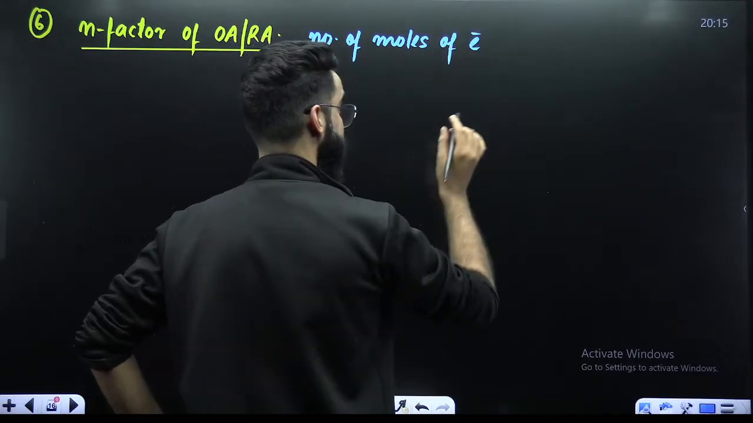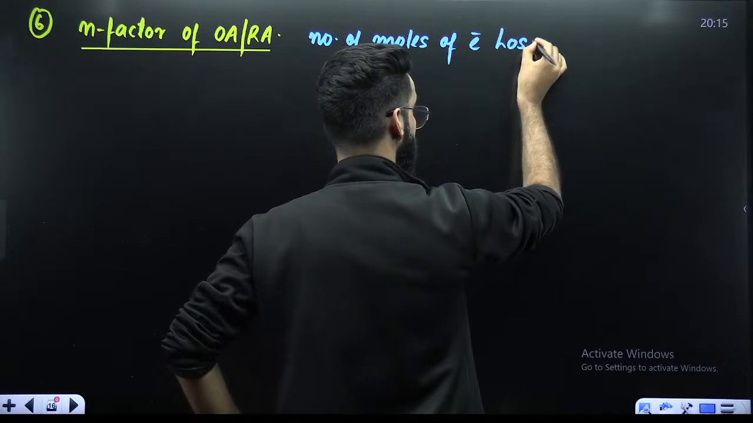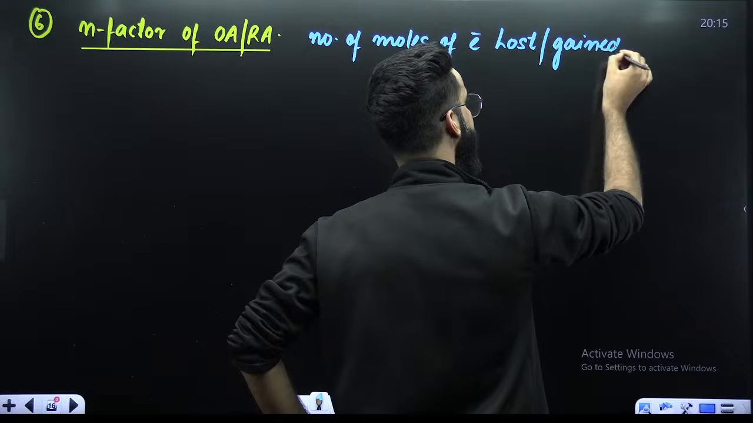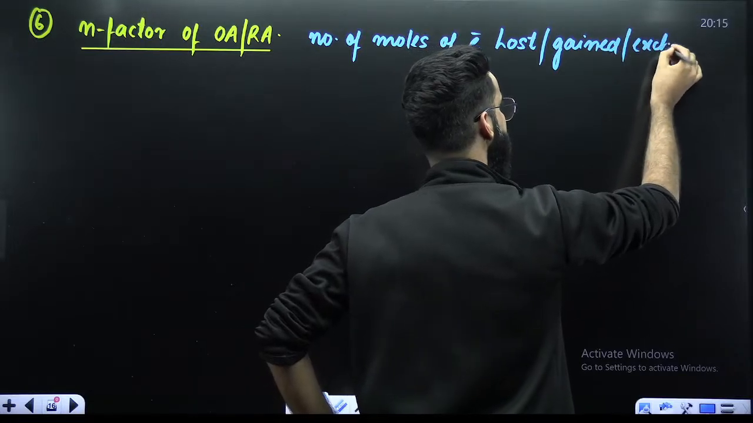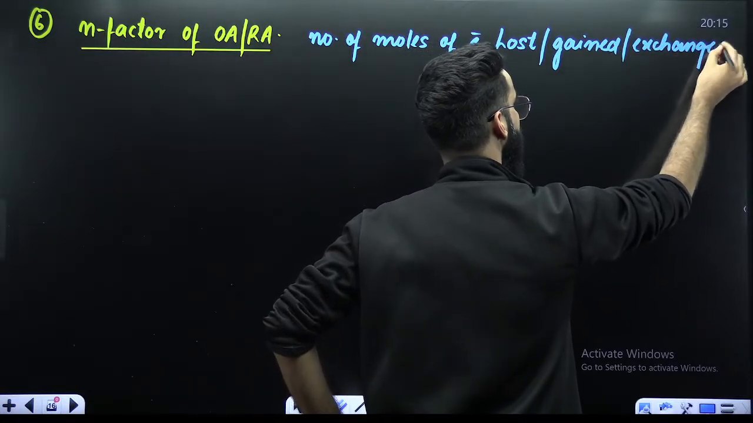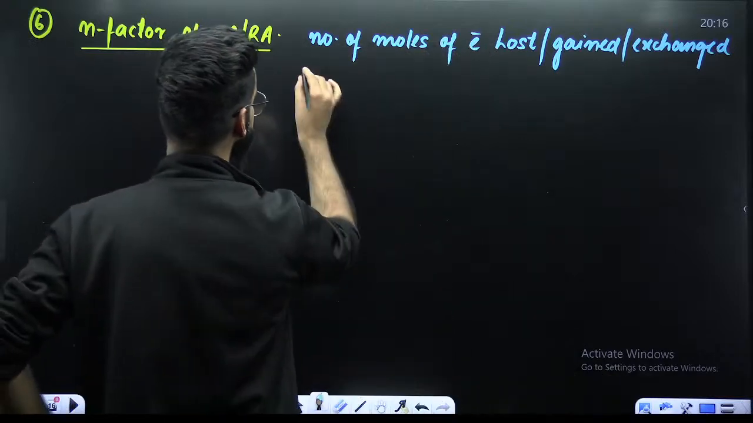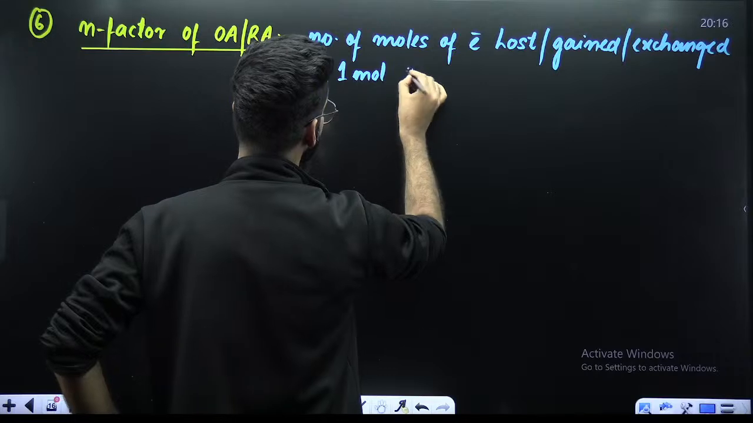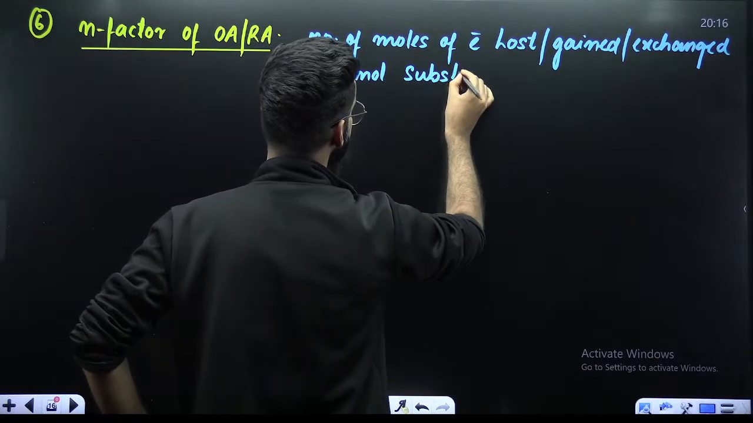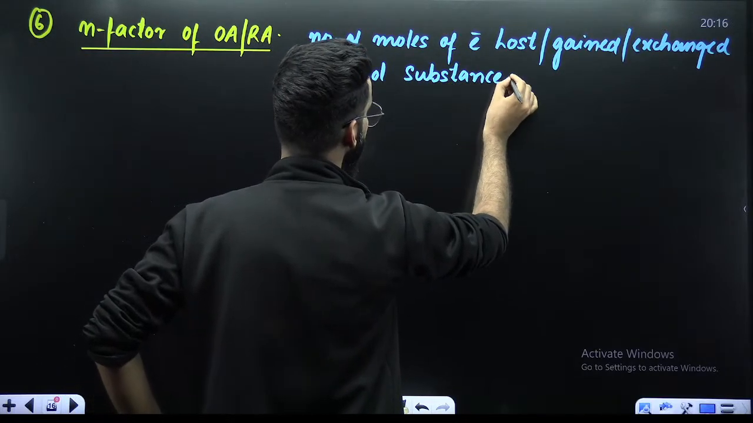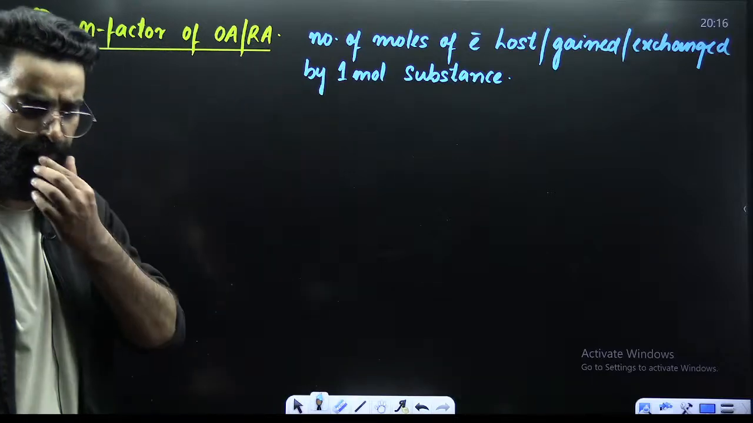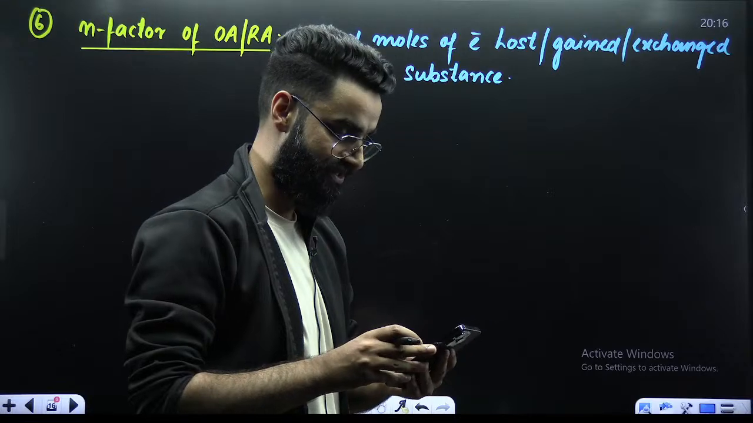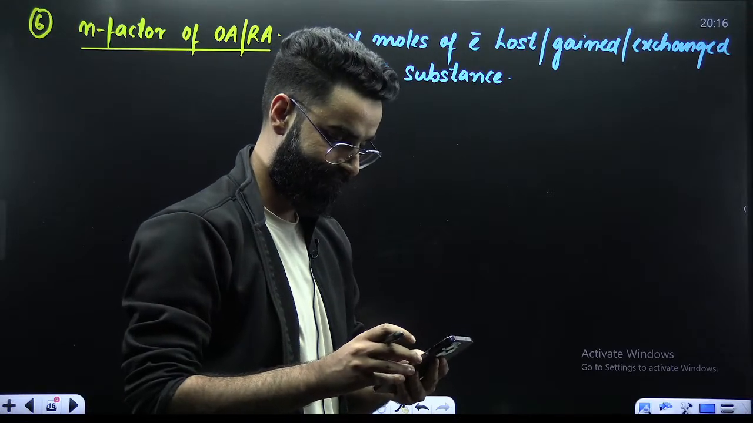moles of electrons lost, gained, exchanged by 1 mole substance. The number of moles of electrons lost, gained, or exchanged by 1 mole substance.